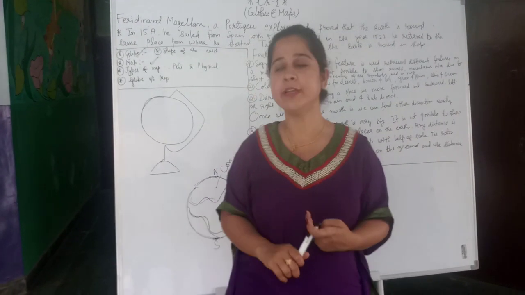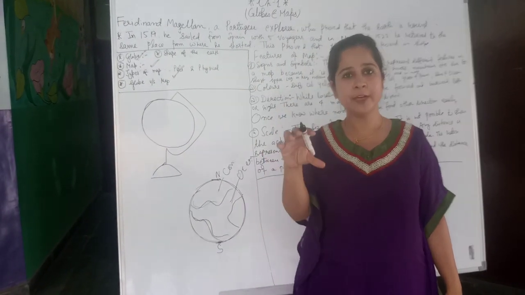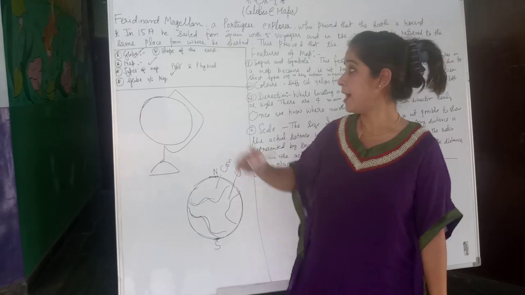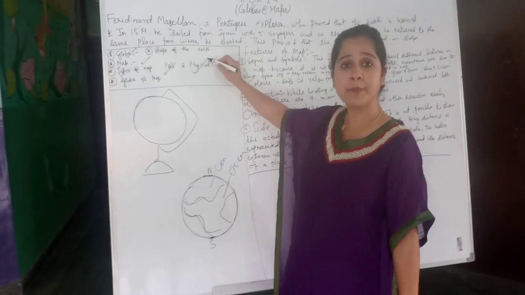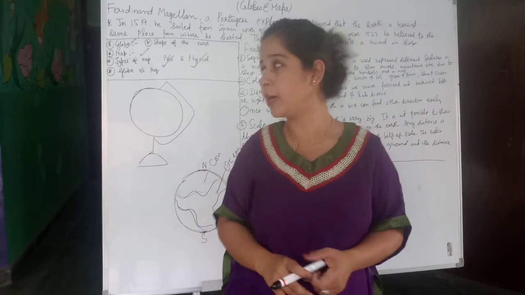What is the use of political map? Actually, political map is used for locating different states and capitals. And physical map, yes, physical map is used to find different physical features of a country.